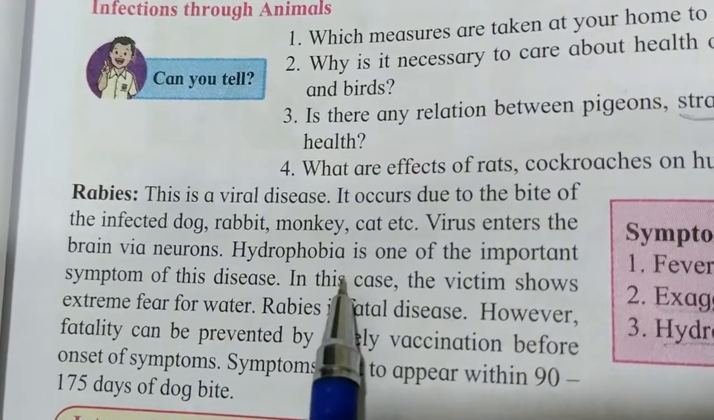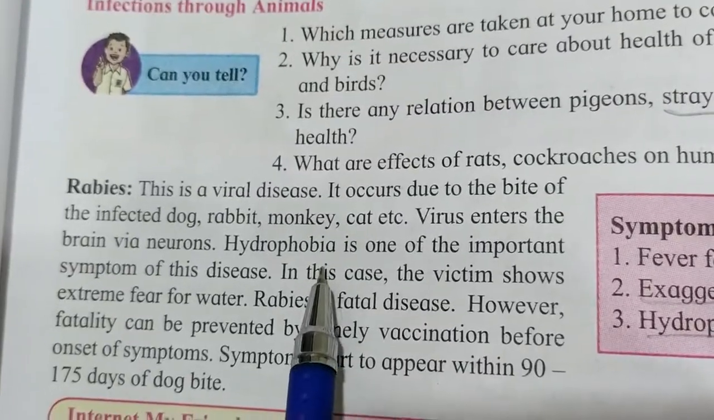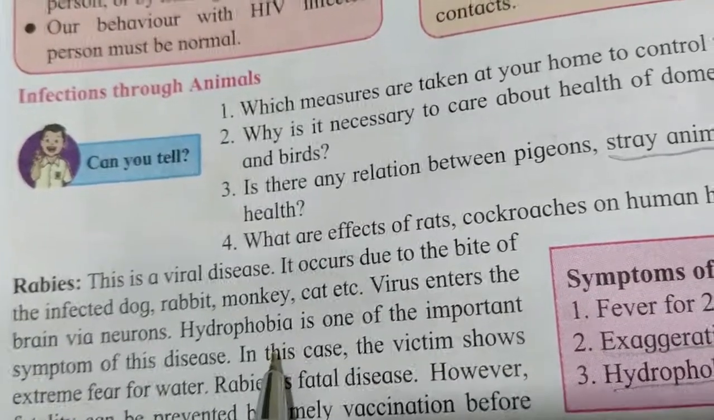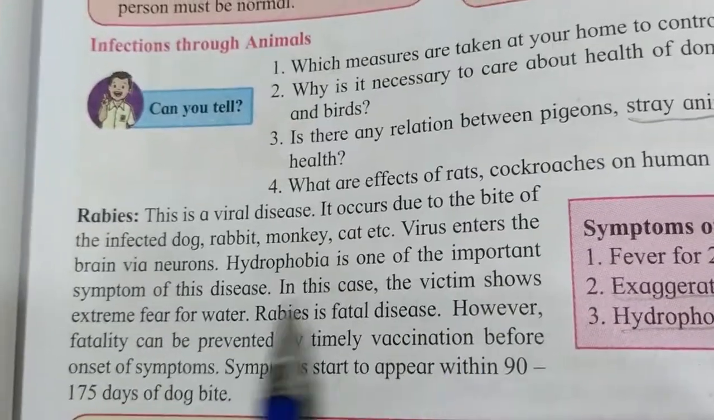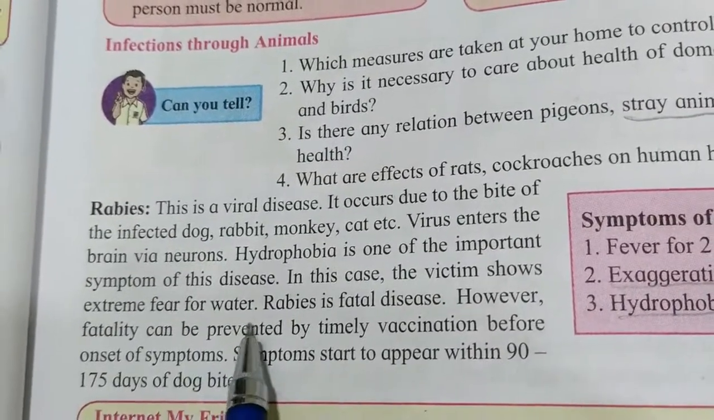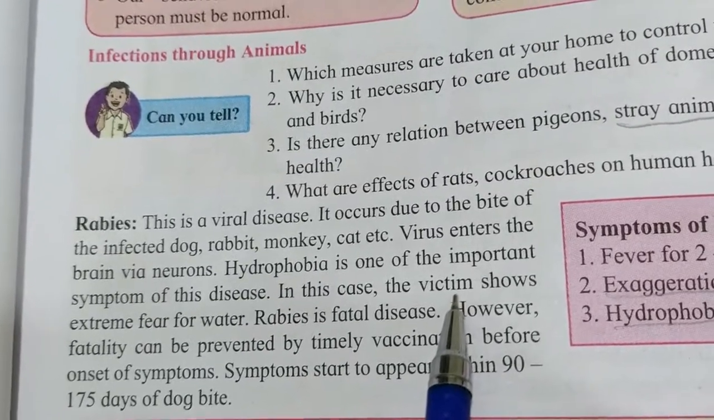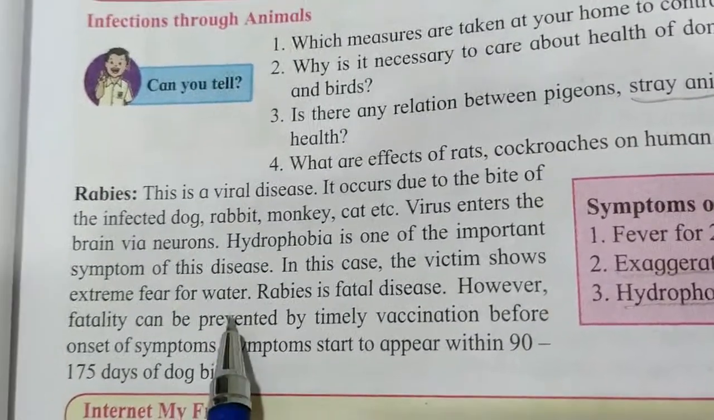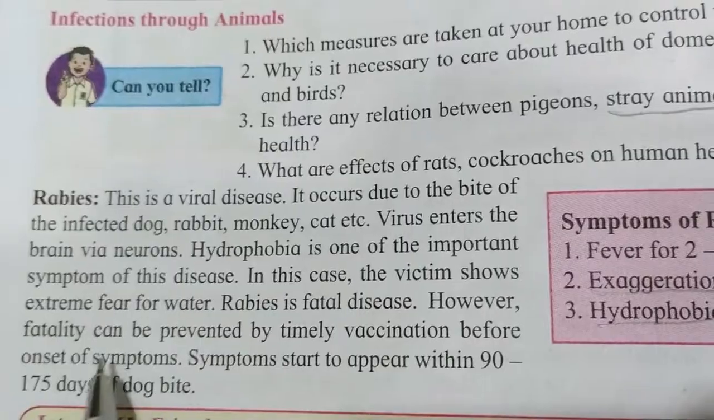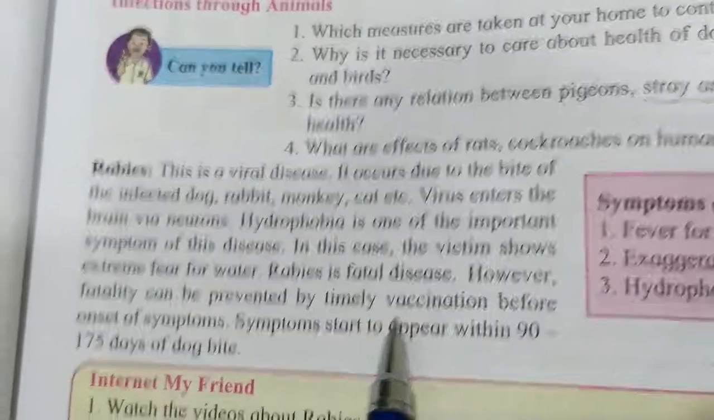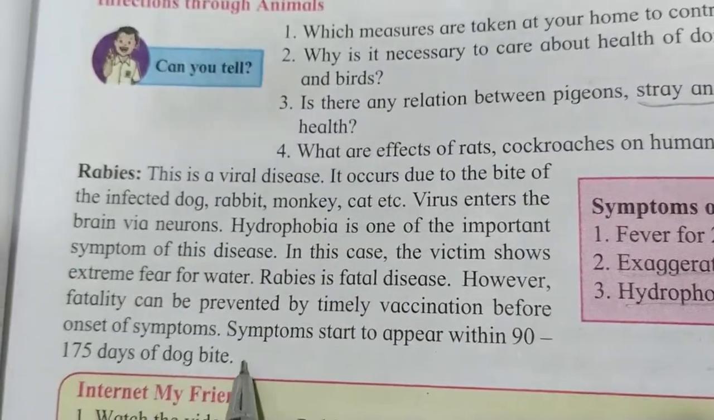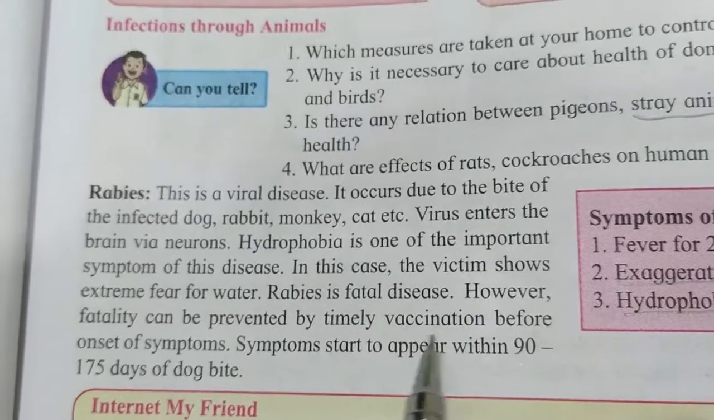Hydrophobia is nothing but the fear of water. A person facing rabies runs away from water, which is one of the important symptoms of this disease. The victim shows extreme fear of water. Rabies is a fatal disease; fatal means dangerous, it leads to death. However, fatality can be prevented by timely vaccination before onset of symptoms. So at the beginning only we have to give the vaccination.